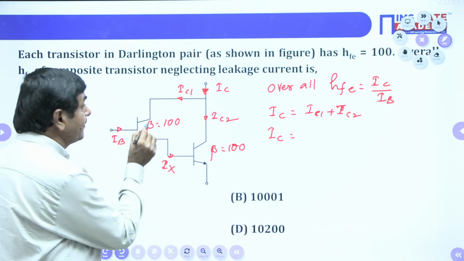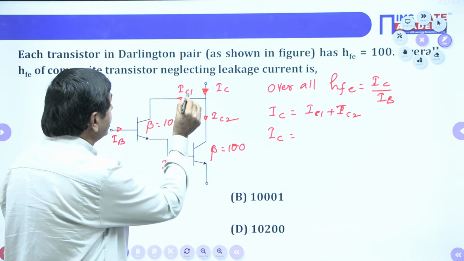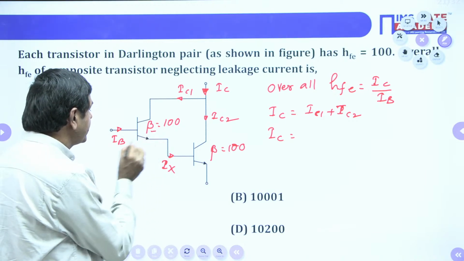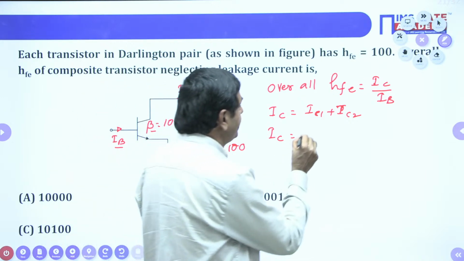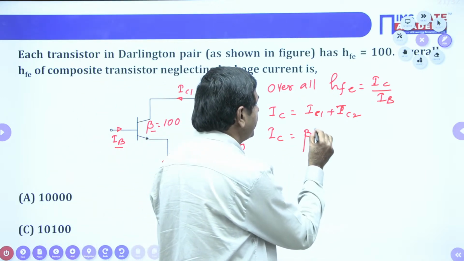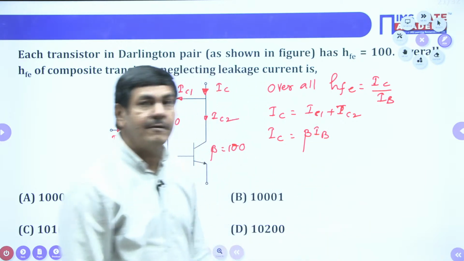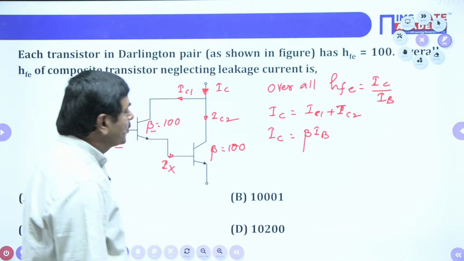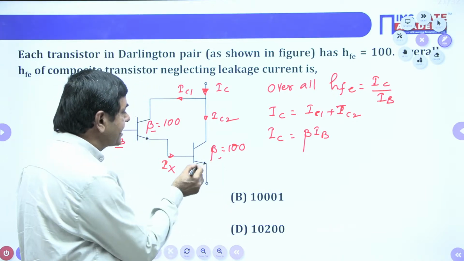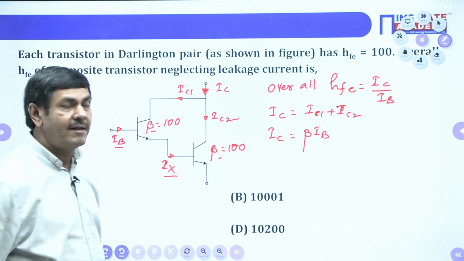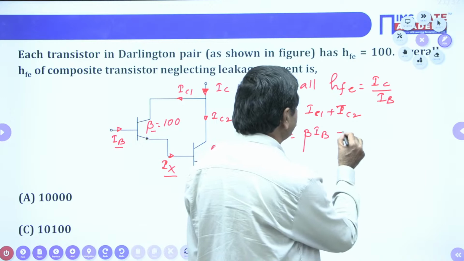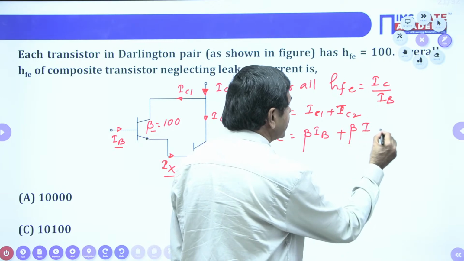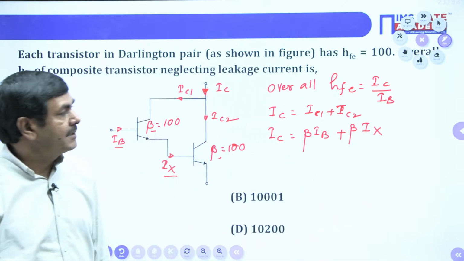For the first transistor, IC1 means the collector current of the first transistor, which is nothing but beta times IB. What about IC2? IC2 is nothing but beta times the base current of this transistor. I have taken that as IX only. So IC2 is nothing but beta times IX. That is nothing but the IC value.